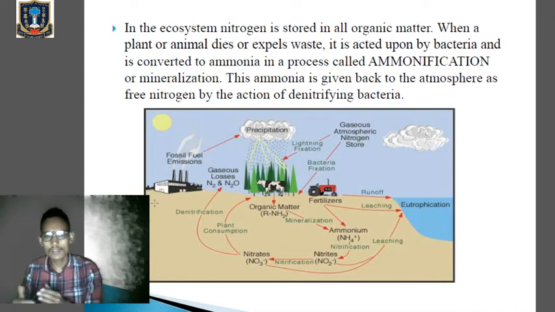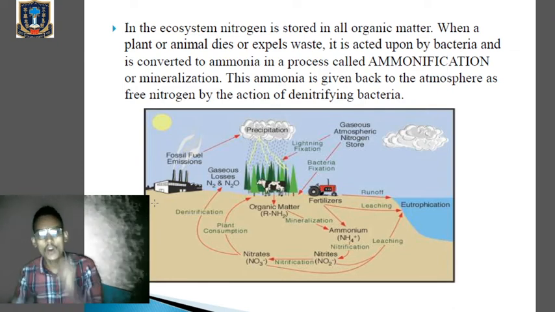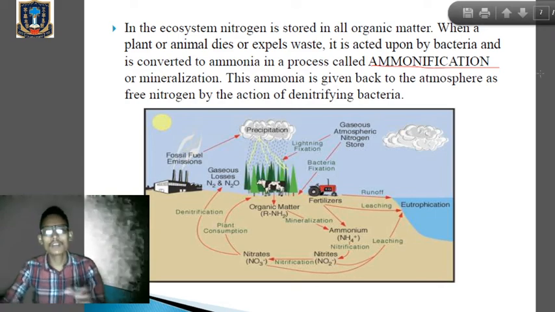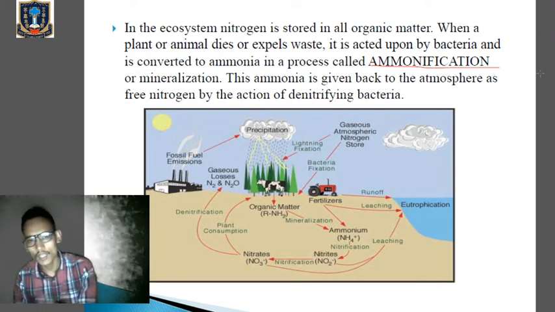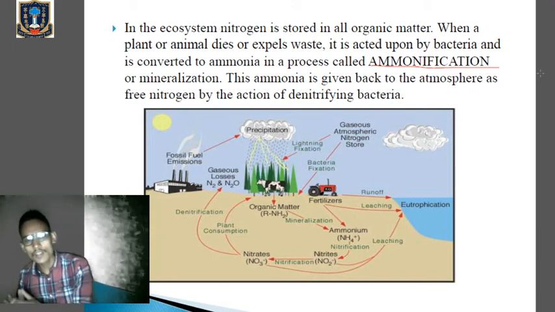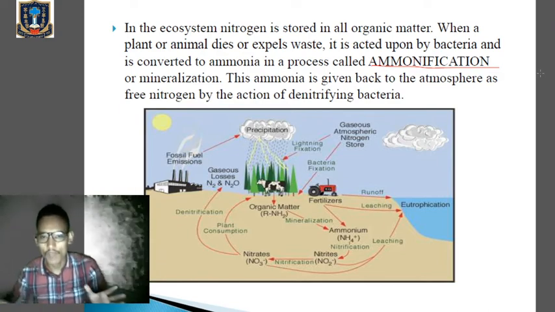So the conversion of nitrogen into ammonia is known as ammonification or mineralization. So remember, what is ammonification? The conversion of nitrogens by the action of nitrogen fixing bacteria into ammonia is known as ammonification. Now this ammonia is given back to the atmosphere as free nitrogen by the action of denitrifying bacteria.